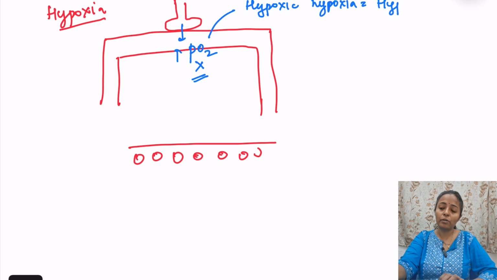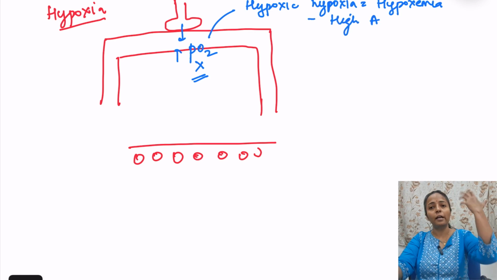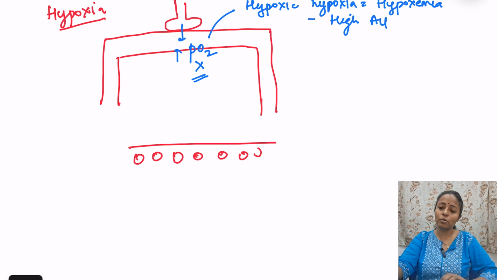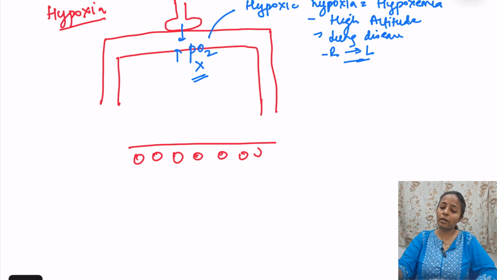Hypoxemia. What is the main problem? There is a decrease in the partial pressure of oxygen in the blood. When will it happen? It will happen at high altitude, because the atmosphere itself has less oxygen. Then we have lung diseases. Then in case of right to left shunts in the heart, because it will completely bypass the lungs, so the blood will directly enter from the right side to the left side of the heart. So this is hypoxic hypoxia.